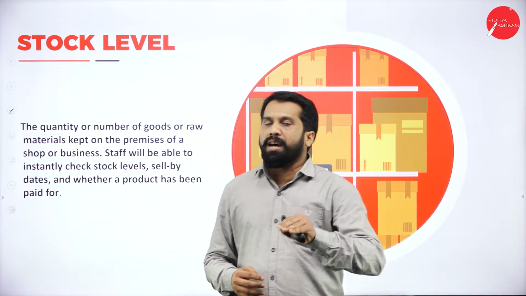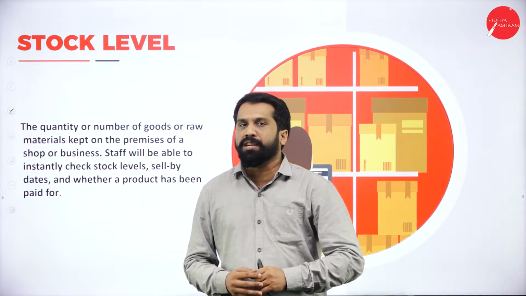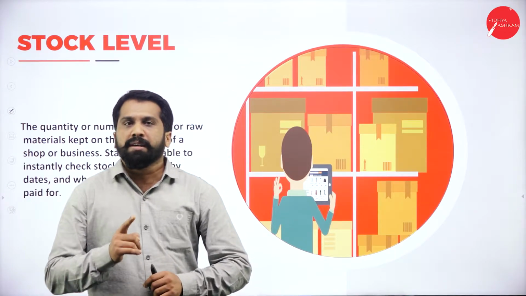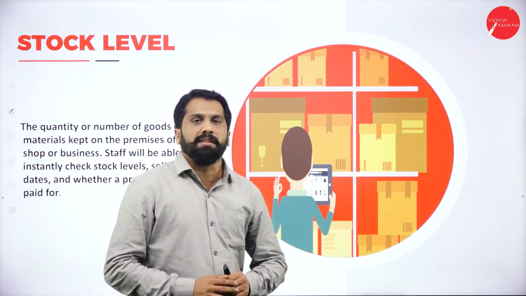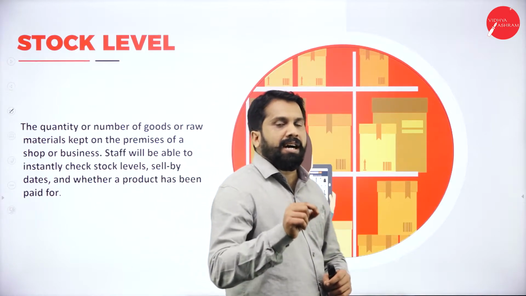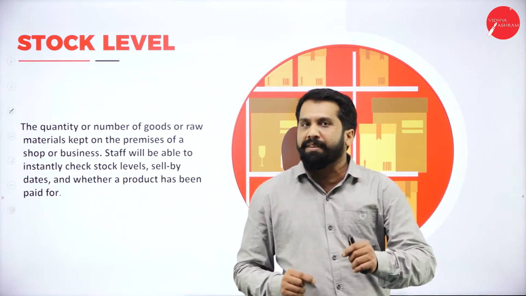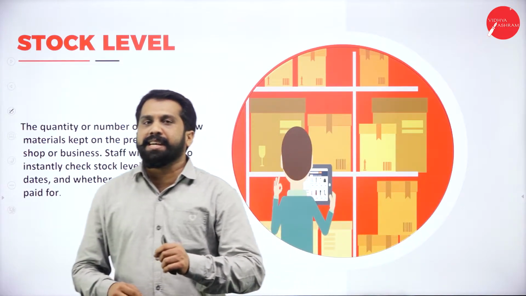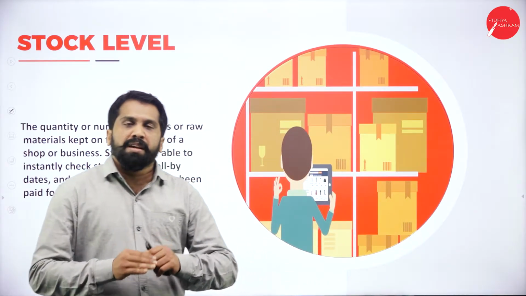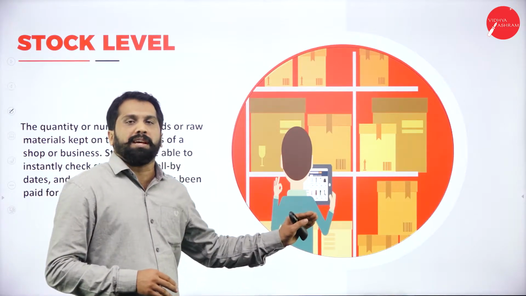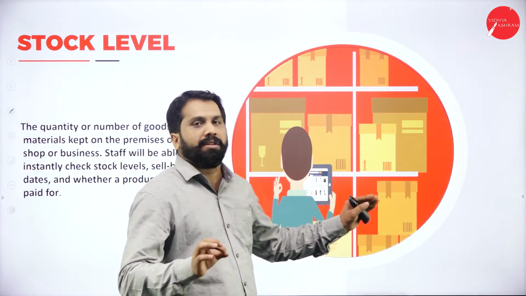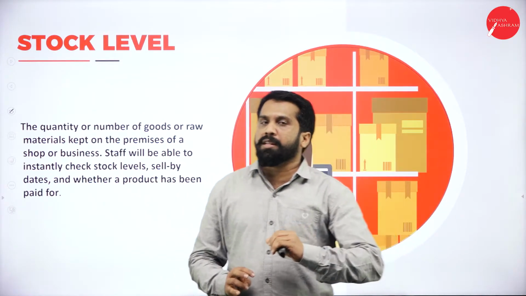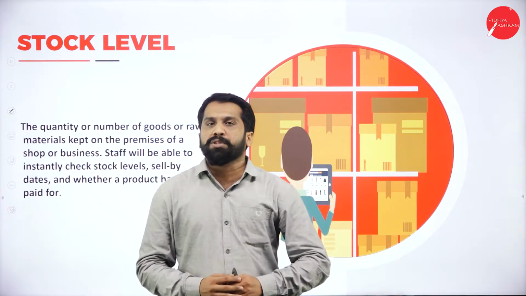Should we order, or whatever you have is sufficient. If you don't have raw material for your production, that is called danger level. If the raw materials are in shortage, not available for your production purpose, then we call it a danger level. So, in today's session on stock level, we will understand what you mean by danger level, average stock level, minimum stock level as well as maximum stock level.